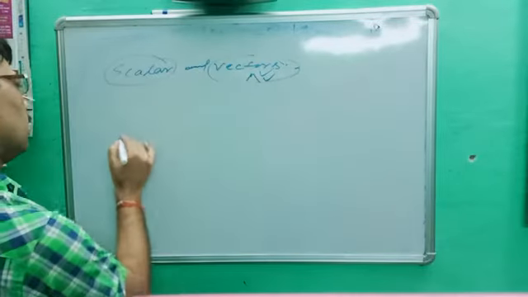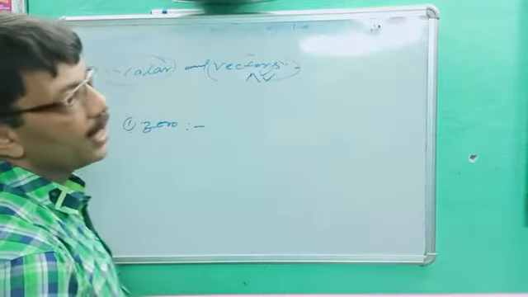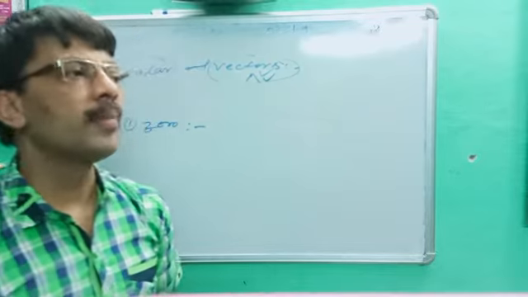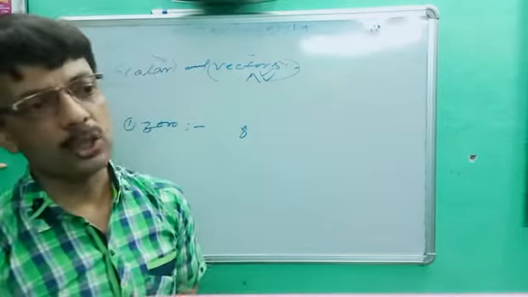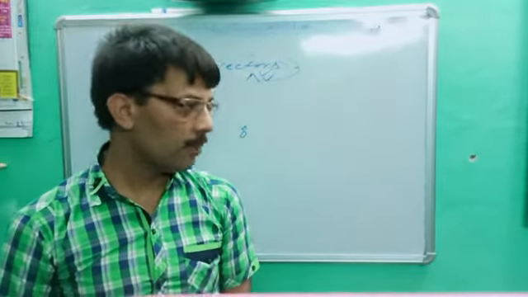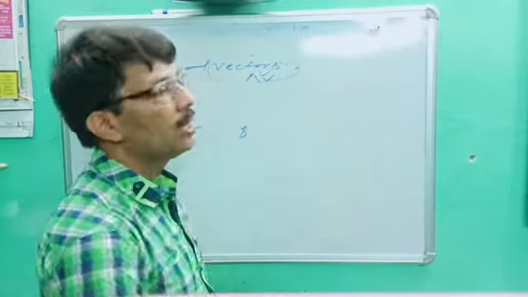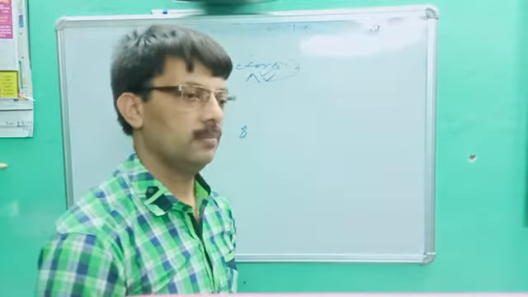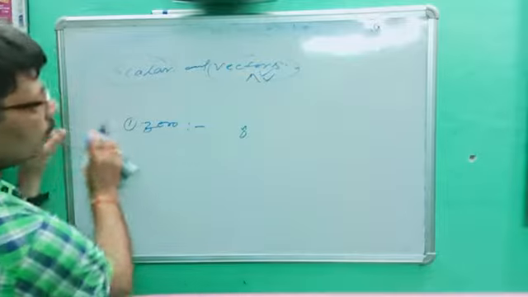Okay. Next, zero vector. The vector whose magnitude is zero is called a zero vector. Let's suppose some person is standing on the road. No doubt his displacement will be zero, so it will be called a zero vector. Are you getting the point? Which magnitude is zero is called zero vector.